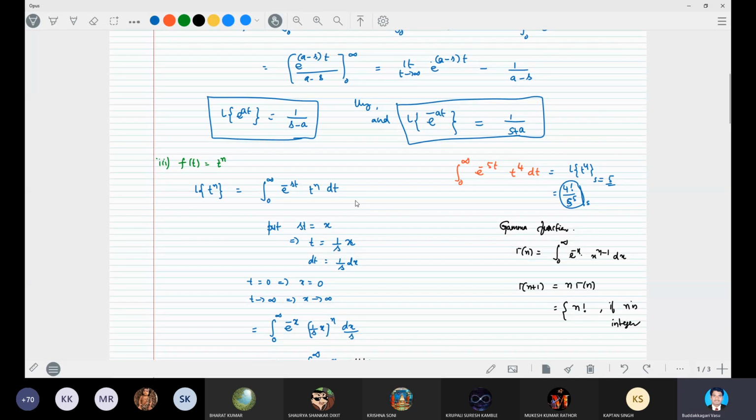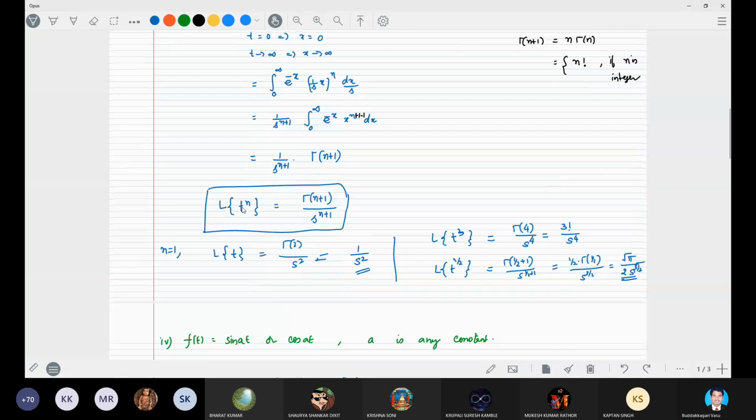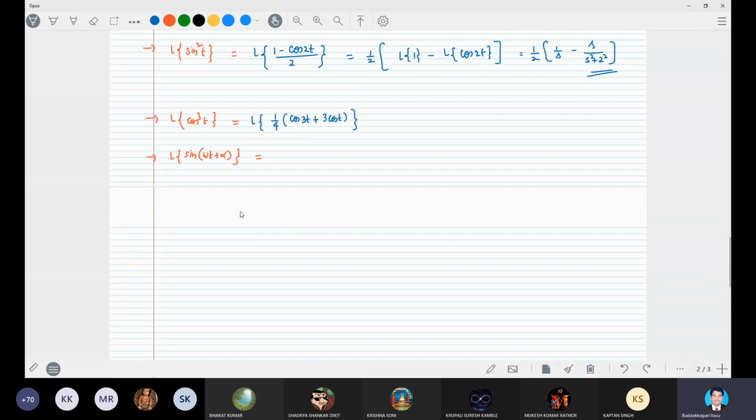Is there any use of the Laplace transforms or not? Are you found? Yes, sir. There is a use. Thank you. Sir. To do the problems.